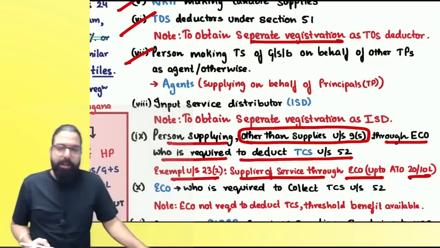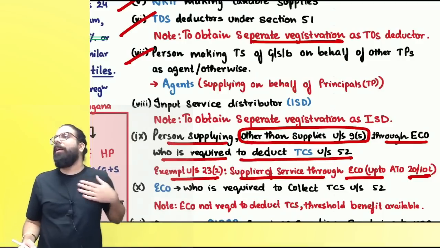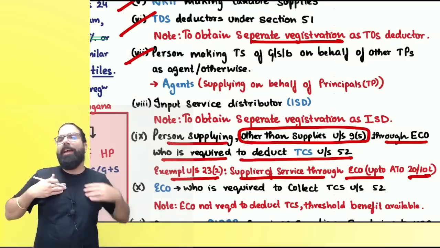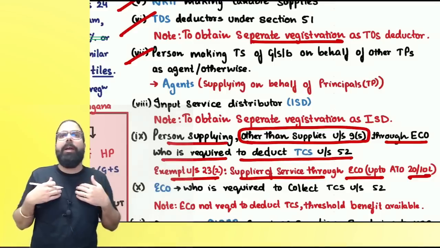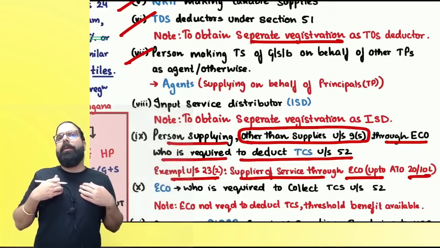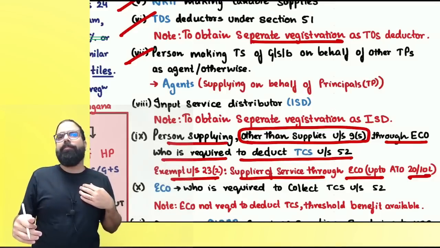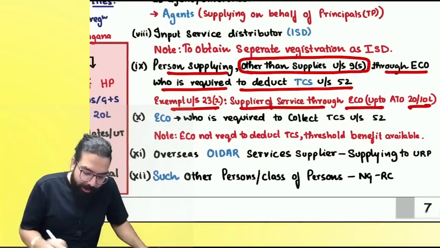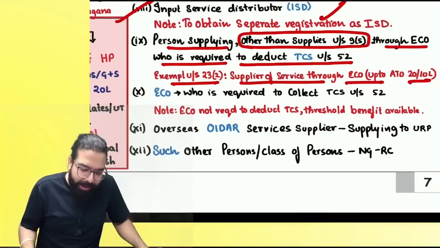Then the next one over here is person supplying on behalf of others. If I am an agent of a taxable person supplying on his behalf, issuing the invoice in my name, I have to take compulsory registration. Remember, if my boss is not registered, then not required. Very good, everyone. The next one is ISD, and ISD registration is a separate registration.